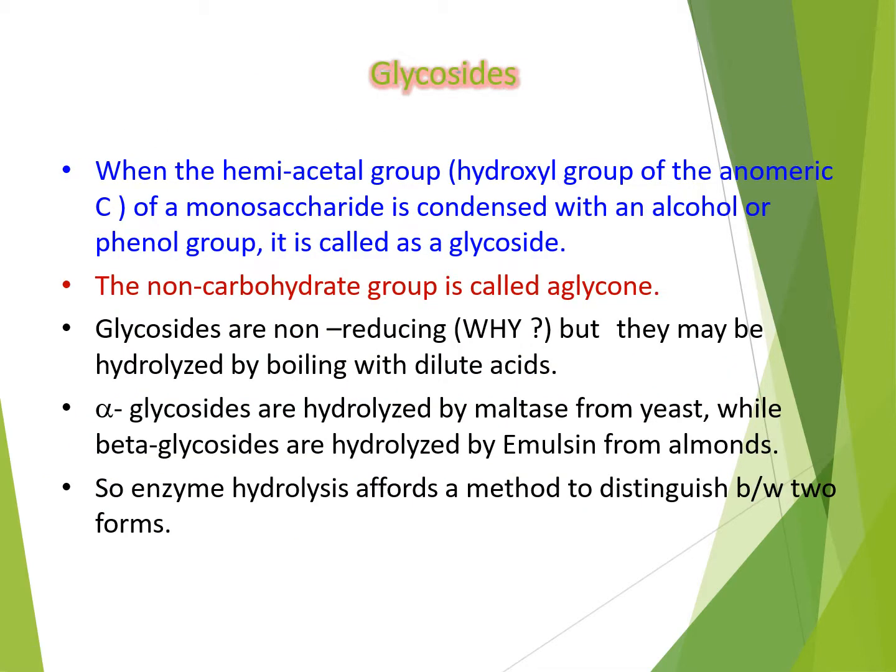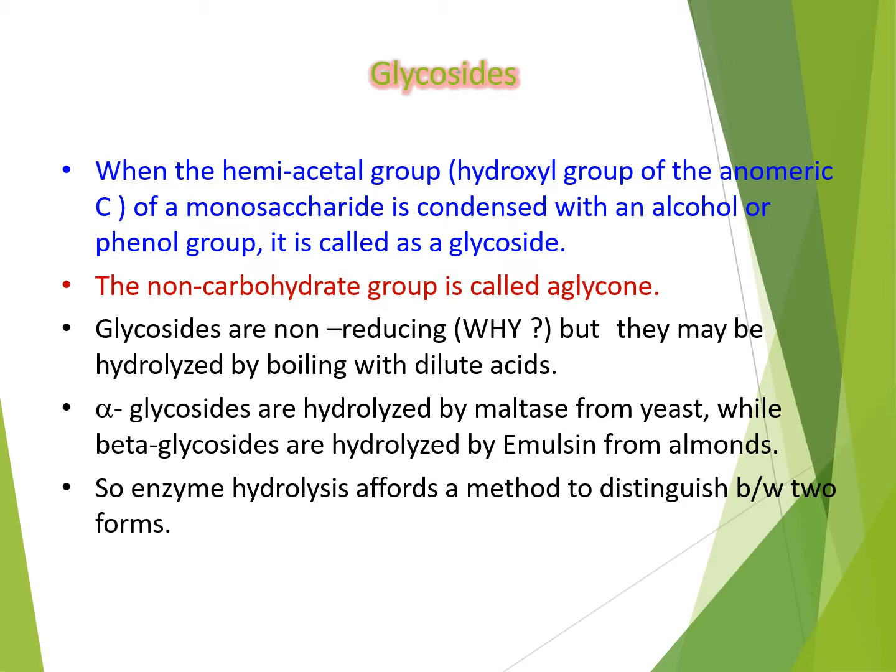Another important chemical property is glycoside formation. When the hemiacetal group of a monosaccharide is reacted with an alcohol or a phenol group, then it is called a glycoside. The non-carbohydrate group is called aglycone. Glycosides are non-reducing, but they may be hydrolyzed by boiling with dilute acids. Alpha glycosides are hydrolyzed by maltase from yeast, while the beta glycosides are hydrolyzed by emulsin from almonds.